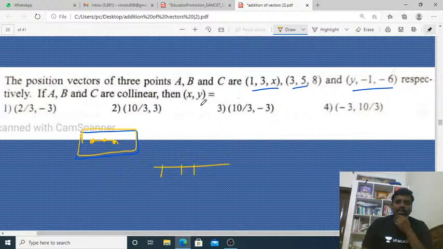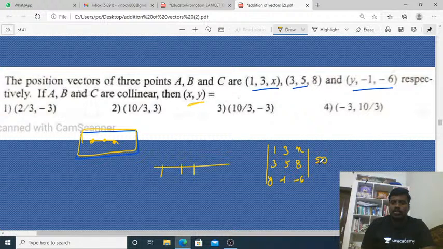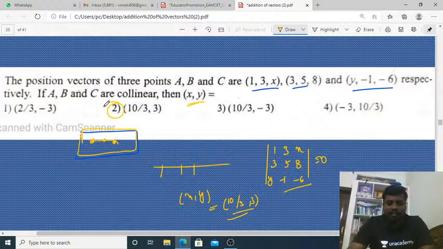Now you can find the x and y values. Take the determinant of 1, 3, x; 3, 5, 8; y, -1, -6 and set it equal to 0. Then you get x, y values as 10 by 3, 3. Yes, the second option is perfect.